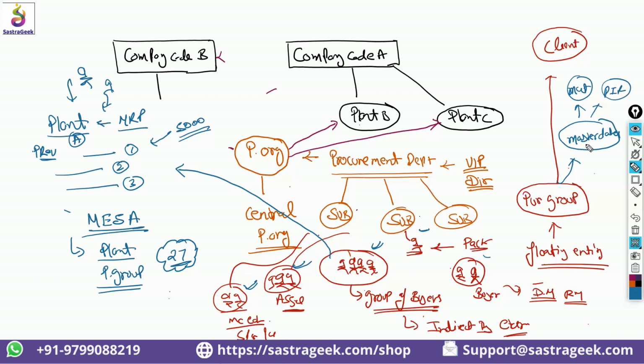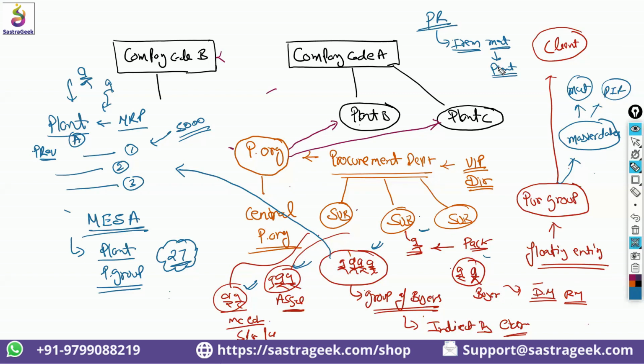Otherwise, if we are not using that concept, purchasing group is not mandatory. You all have seen that when we create a purchase requisition at the item level, when the material is created, we have only the identification plant. At the purchase requisition level, purchase org will not be there. Purchase org will come later on. At the material, you only have a plant. Then if a purchasing group is not mandatory, you create a purchase requisition without a purchasing group.